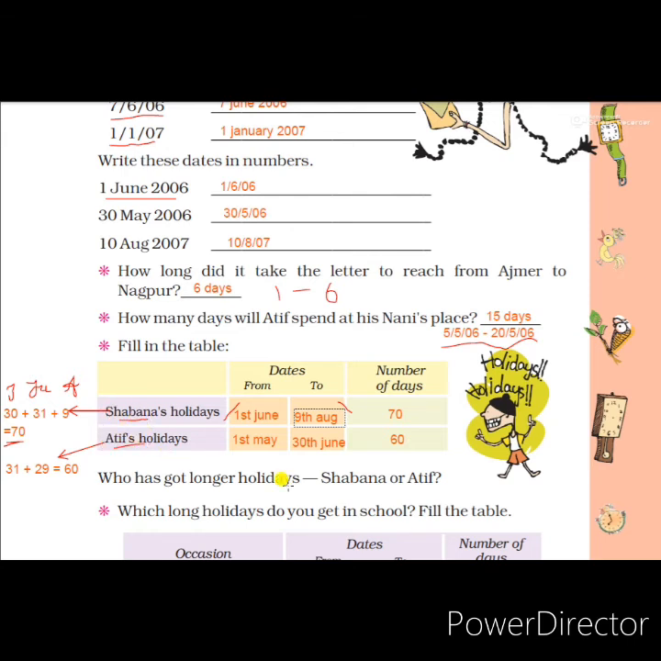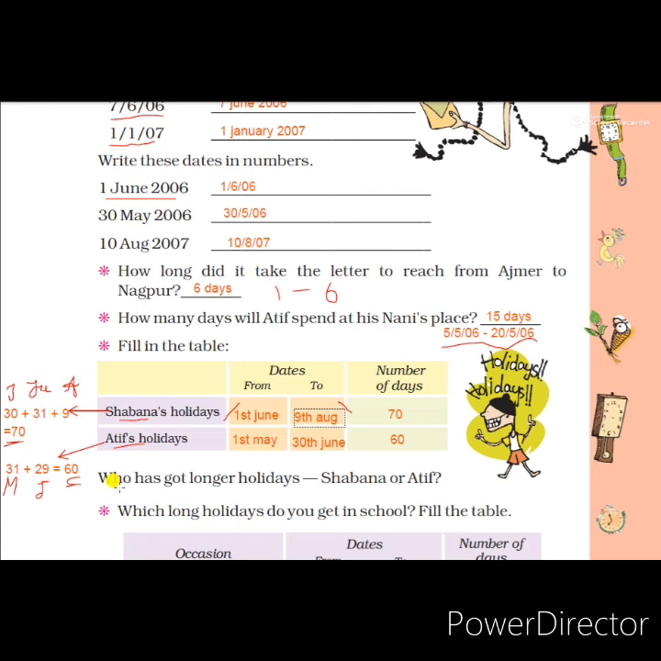Atif said he starts his holiday on 1st of May. So full month of May he got. How many days are there? 1st May to 31st May. So 31 days of May, and his school will reopen on June 30th. June has 30 days only. So June 30th his school will reopen. So 30th he will not get holiday. Up to 29th only he will get the holidays. So 31 plus 29 means total he will get 60 days as holidays.